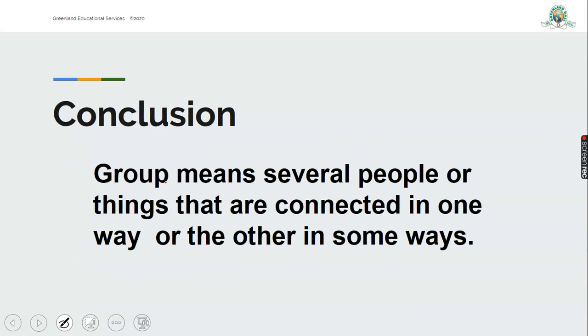Now, we've talked about group. What does group mean? It means several people or things that are connected in one way or the other. This may be in one way, it may be in several ways that they are connected.